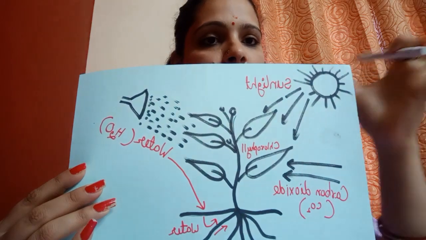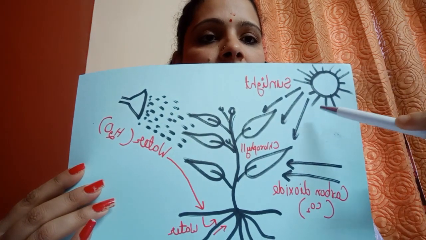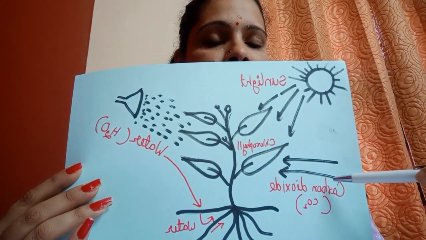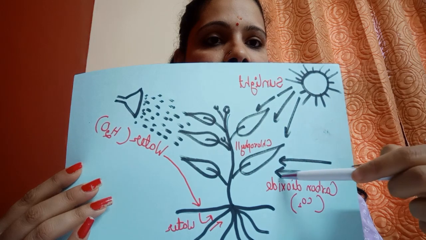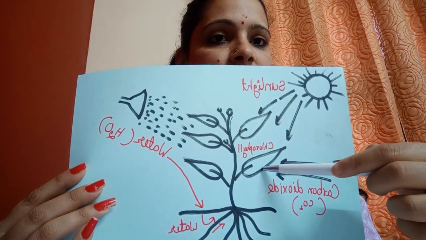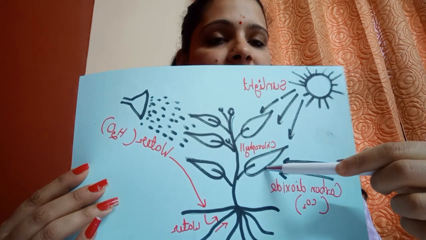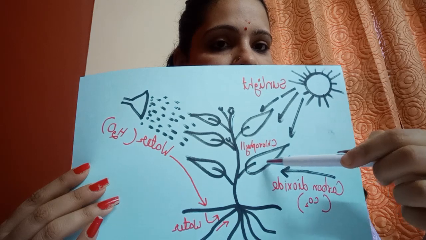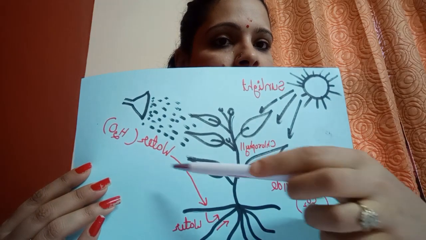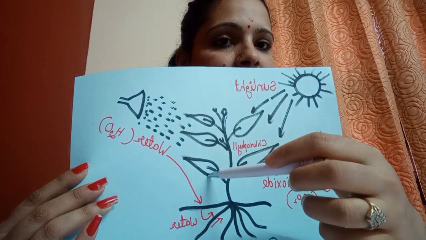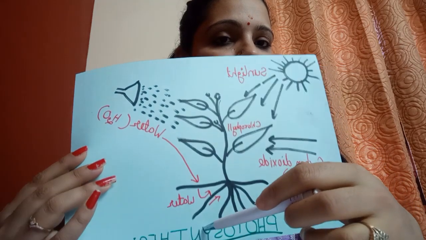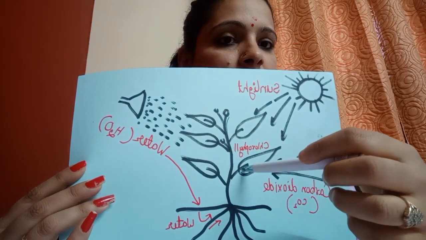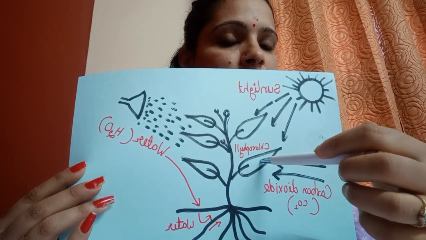इस sunlight को chlorophyll pigment पकड़ लेता है. So sunlight is there, now chlorophyll is there. From the atmosphere, plants are taking in carbon dioxide with the help of stomata. I will explain stomata later on. So carbon dioxide gas is there. Now from its root, जो भी आपने पानी डाला प्लांट को, that ultimately moves down to the soil, and from the soil roots take up that water, and this water goes through the veins of the plant to the leaves.